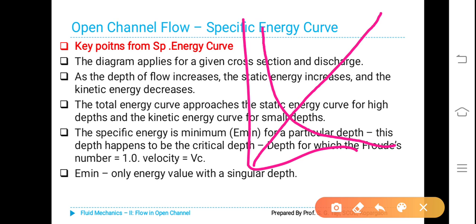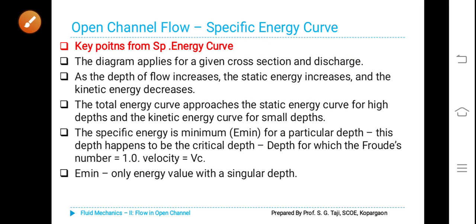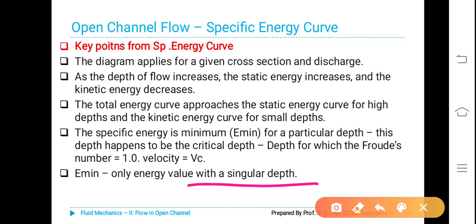This depth happens to be the critical depth for which the Froude number is equal to 1, and velocity is equal to the critical velocity denoted by Vc. E minimum is the only energy value with a single depth.